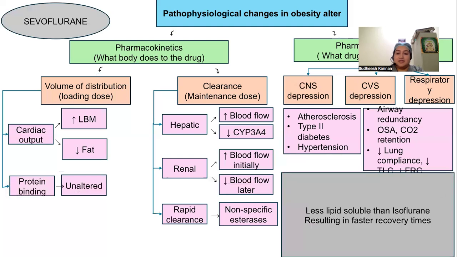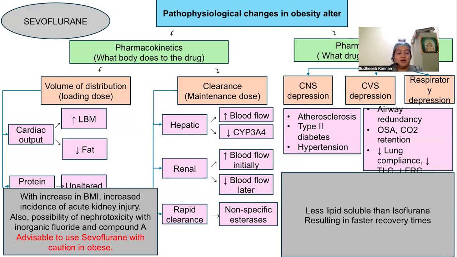Sevoflurane is less lipid soluble than isoflurane, however, resulting in faster recovery times compared to isoflurane. But with increase in BMI, there is increased incidence of acute kidney injury, and also possibility of nephrotoxicity with inorganic fluoride and compound A. Hence, it is advisable to use sevoflurane with caution in obese.